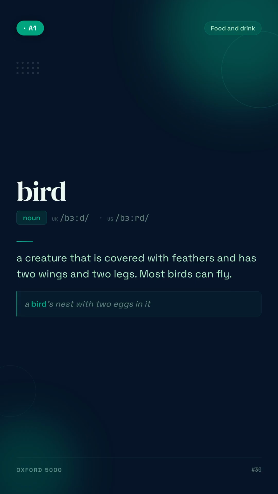Bird. A creature that is covered with feathers and has 2 wings and 2 legs. Most birds can fly. For example, a bird's nest with 2 eggs in it.